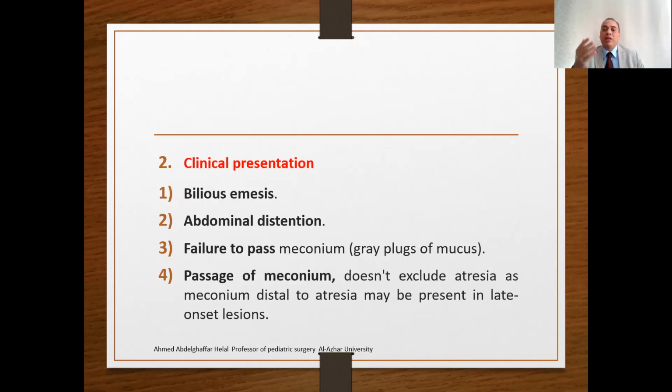Clinically, this baby will have bilious emesis, abdominal distension, and failure to pass meconium. However, there may be gray plaques of mucus passing instead of meconium. The passage of meconium, however, doesn't exclude the presence of atresia, as meconium distal to the atresia may be present in a late onset lesion, as the vascular insult occurred later in pregnancy. So the meconium may already be present in the distal part of the intestine. Then the atresia happened, so the distal meconium will pass after delivery. So this may be misleading. The baby passes meconium, however, this baby has an intestinal atresia.